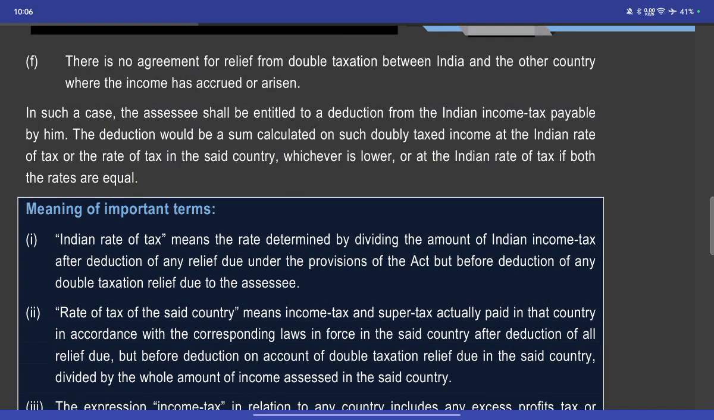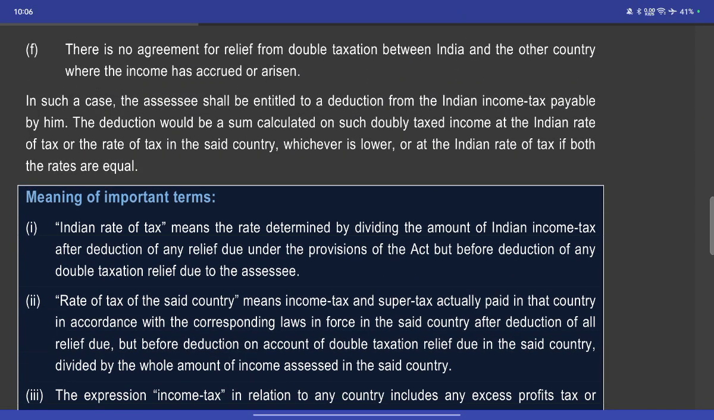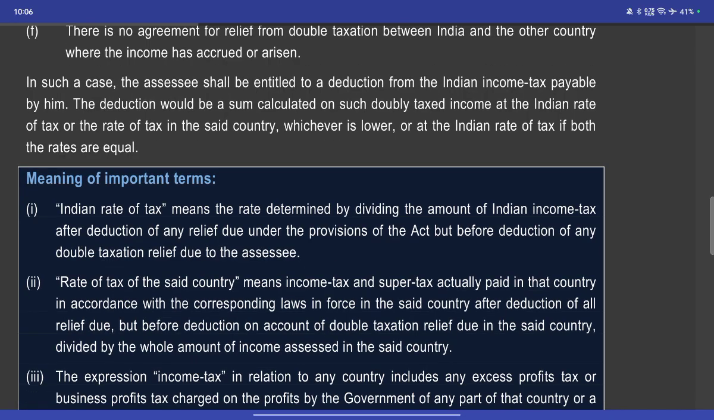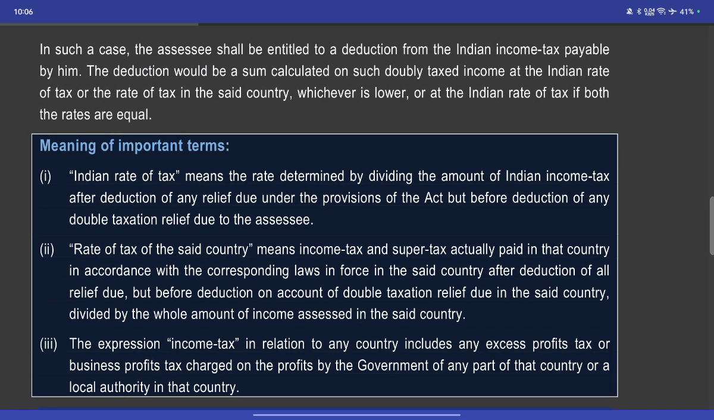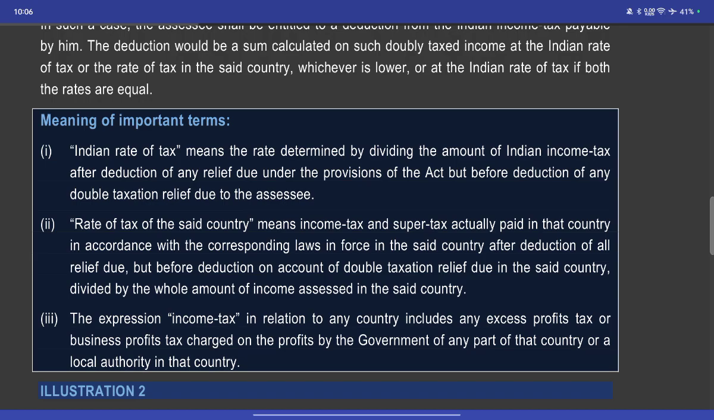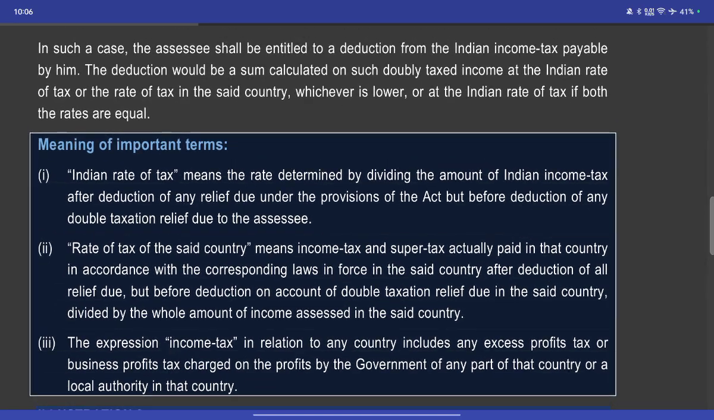There is no agreement for relief from double taxation between India and the other country where the income has accrued or arisen. In this case, the assessee shall be entitled to a deduction from the income tax payable by him. The deduction shall be a sum calculated on the doubly taxed income at the Indian rate of tax or the rate of tax in such country, whichever is lower, or at the Indian rate of tax if both rates are equal.